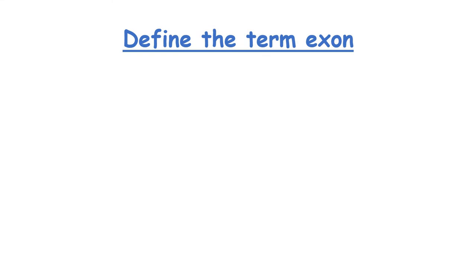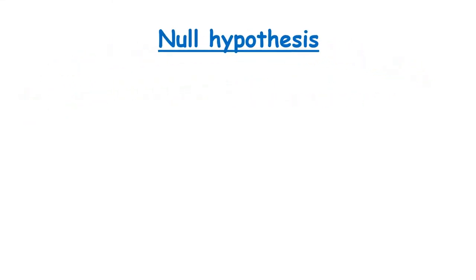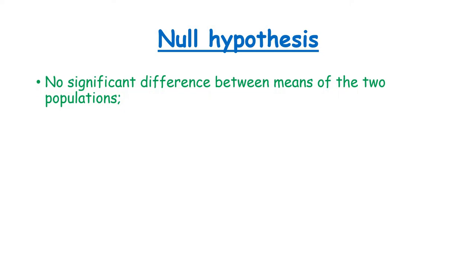Define the term exon. It's a base sequence coding for a polypeptide. What is a null hypothesis? It means there is no significant difference between the means of the two populations. That's if it was a t-test. If it was a chi-squared test, there would be no significant difference between the observed and expected values.